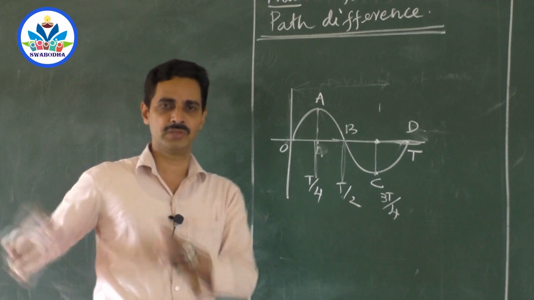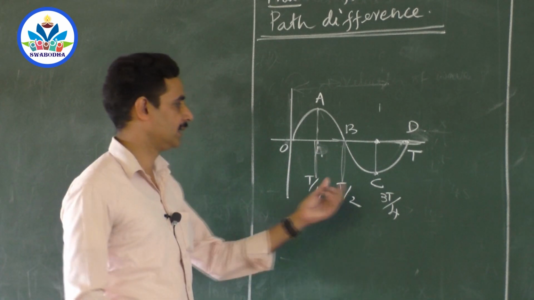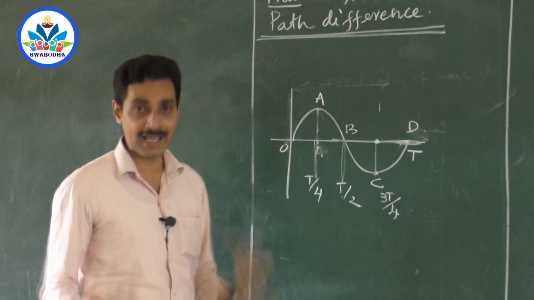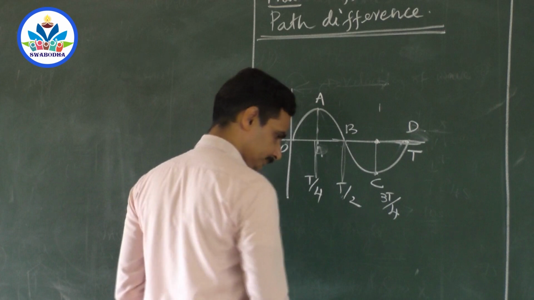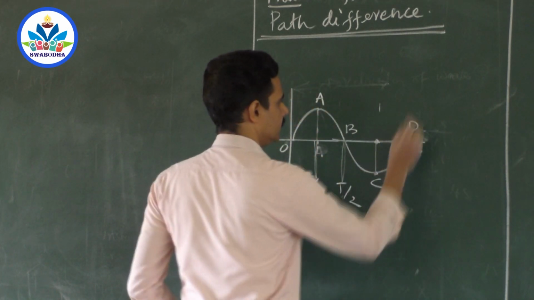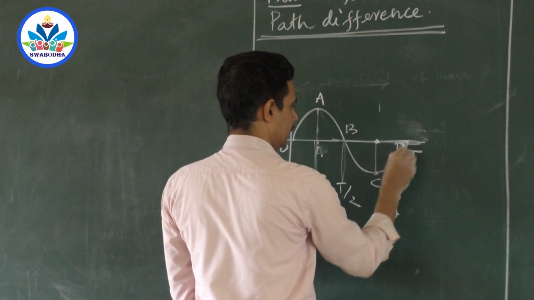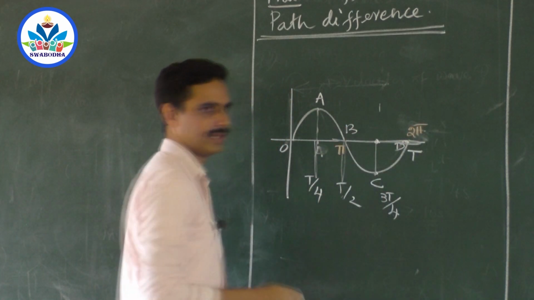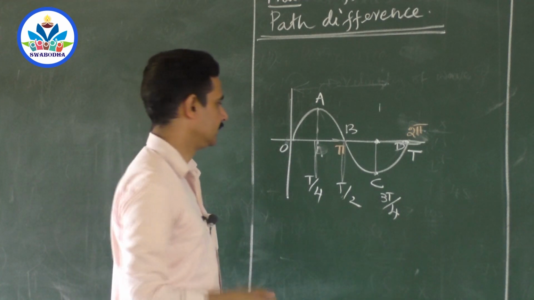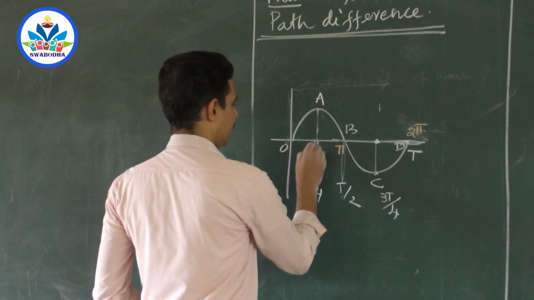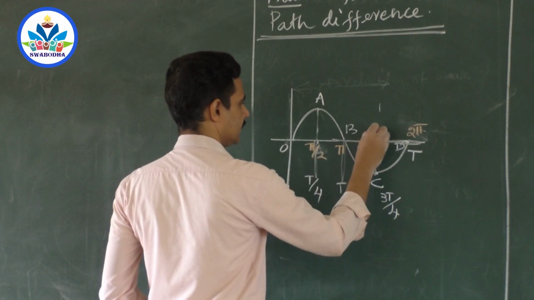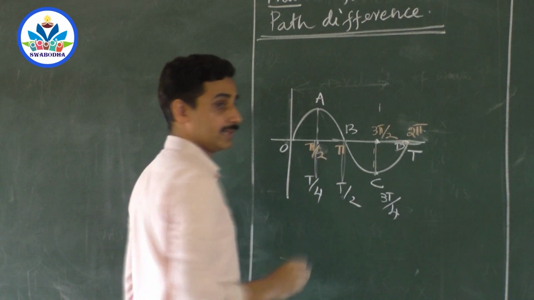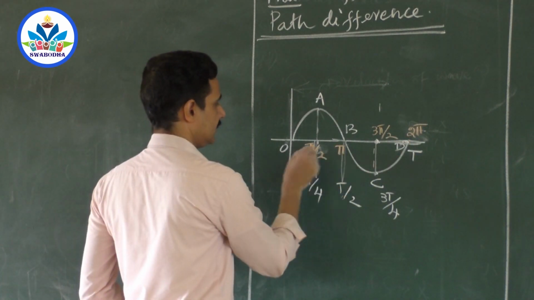It will be 20 only because both of you will get 1 year older. So similarly, that is the phase difference in terms of period. So how to put it in terms of angle? You put 2 pi here, I write 2 pi here, 2 pi, I write B here, D, this is 2 pi, and I write this as pi. Normally you have to divide it in terms of 360 degrees, and this is pi by 2, and this is 3 pi by 2. 1.5 pi, 2 pi, because 360 degrees is 2 pi, and this is 180, this is 90.